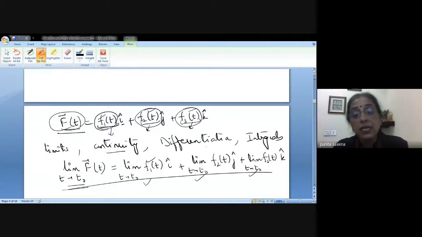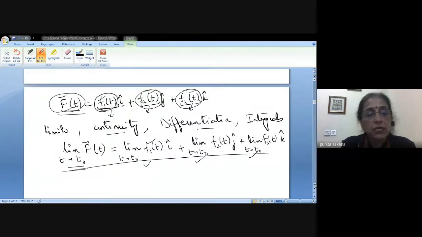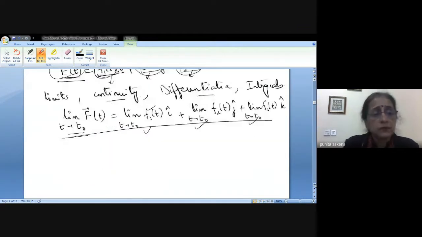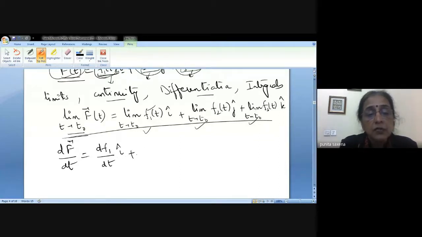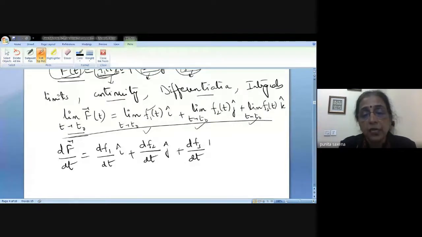Similarly, if I have to find df by dt, this will be nothing but the derivative of the first component i plus derivative of the second component j plus derivative of the third component k. Each of the components is to be differentiated separately and then put together, because that is how it is going to change.